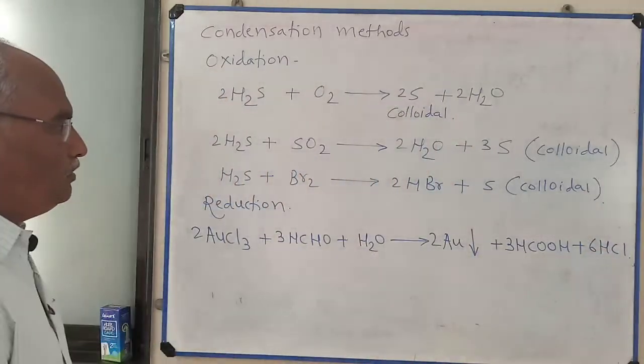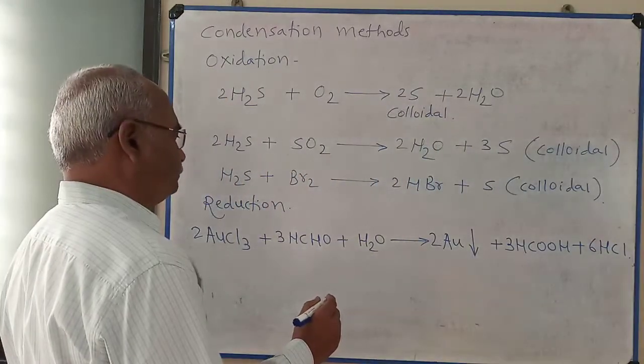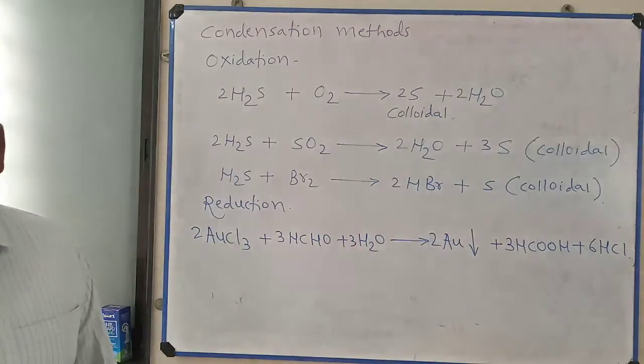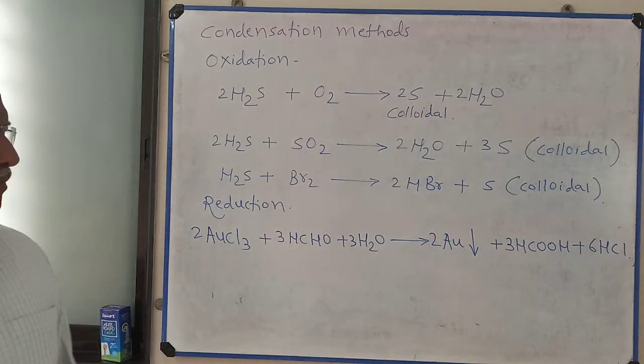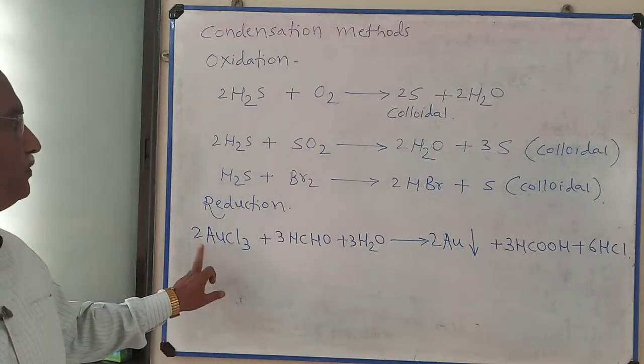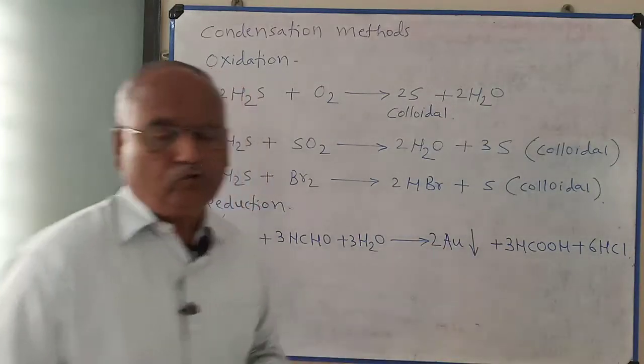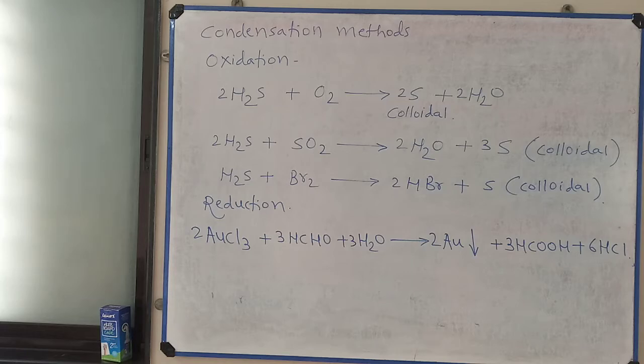Check water, 3 times. Check whether the equation is balanced or not. I think it is balanced. So in this way, colloidal solution of gold is prepared.